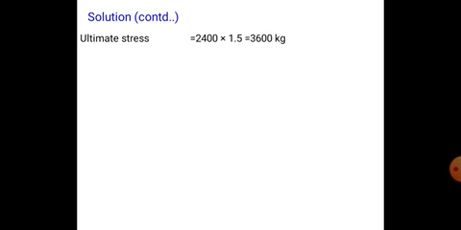So ultimate stress is 2400 kg per square centimeter, but the cross section area of the conductor is 1.5 square centimeter. So from this we have to get the ultimate stress in kgs, that is 3600.